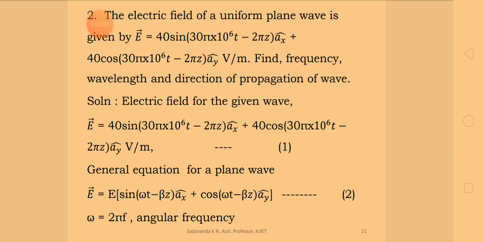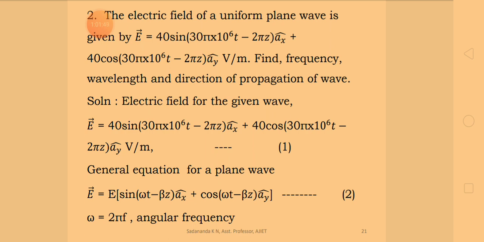As I said, omega is the angular frequency that can be written as 2 pi f. So one of the unknown parameters is the frequency. From this equation you can evaluate frequency: f is equal to omega by 2 pi. What is omega? That can be evaluated by comparing equation number 1 and 2.